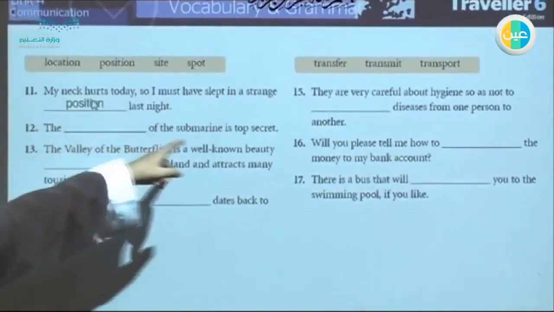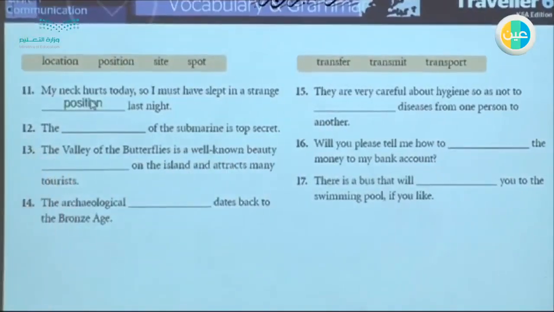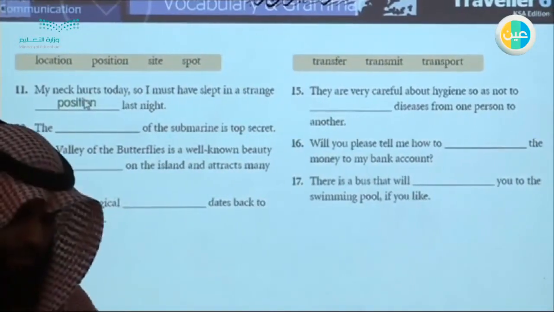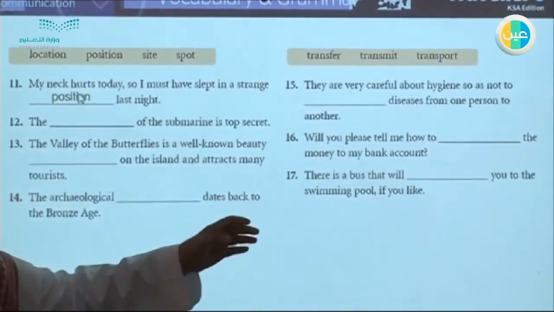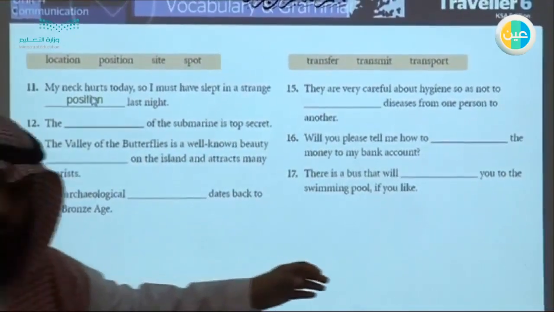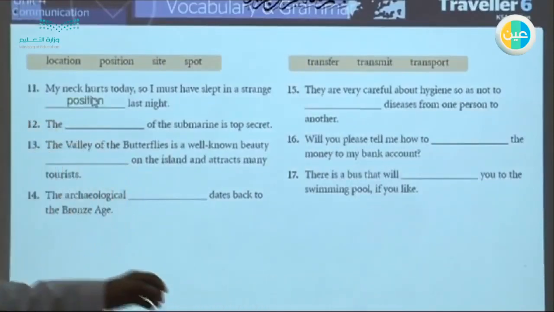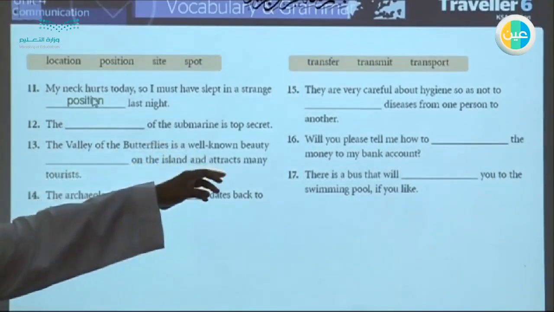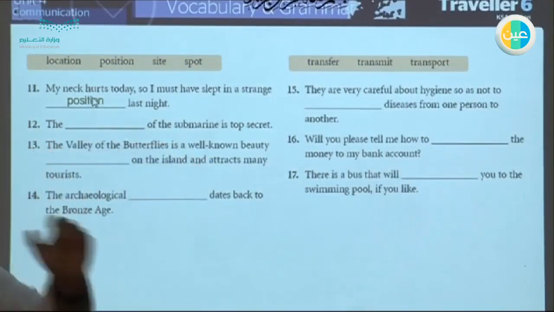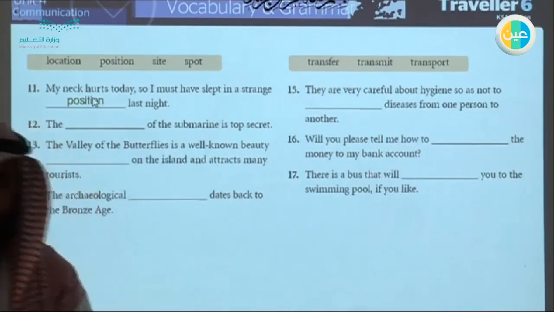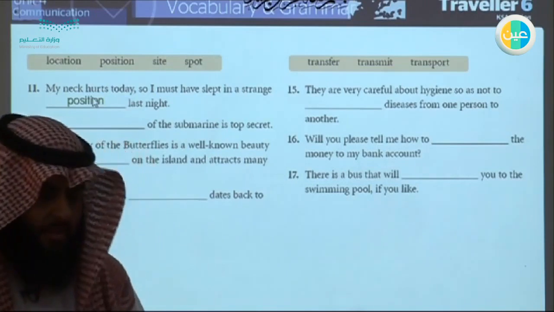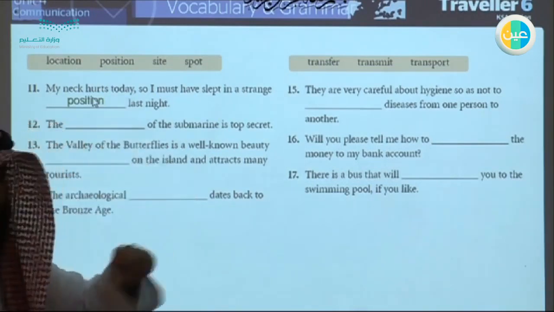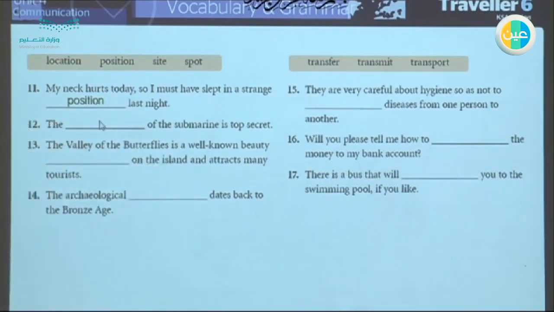The position of the submarine is top secret. Now we are talking about a submarine. A submarine is a type of boat, a type of ship that sails under water. So it is very secret. What is very secret? Where it is. A submarine usually goes underwater without anyone noticing, to be secretive. So the location of the submarine is very secretive.